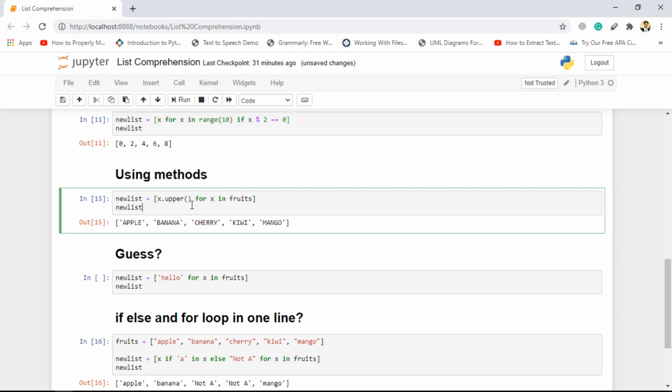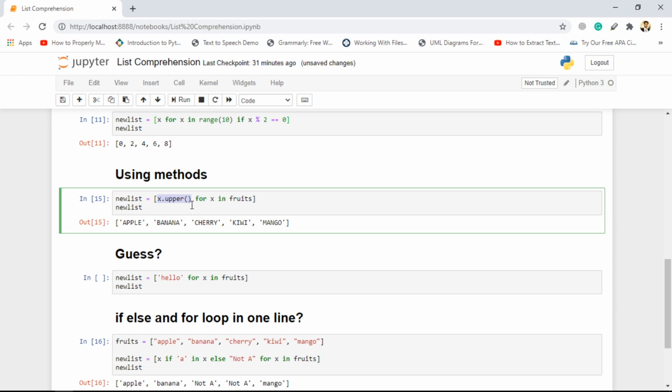So what this will do, this for loop is iterating on each fruit element, again the same thing. And as we don't have any condition over here, every element will be considered in the final output. So over here we are just converting the x to uppercase, right?